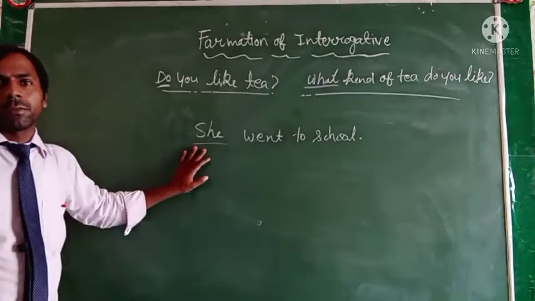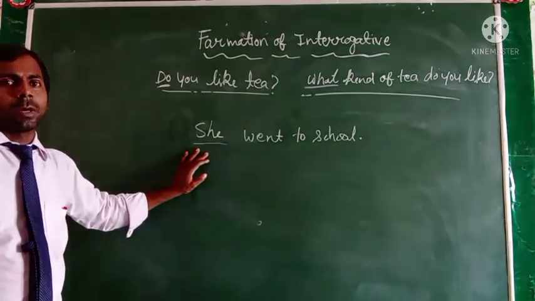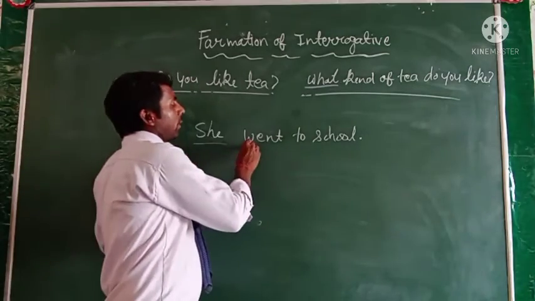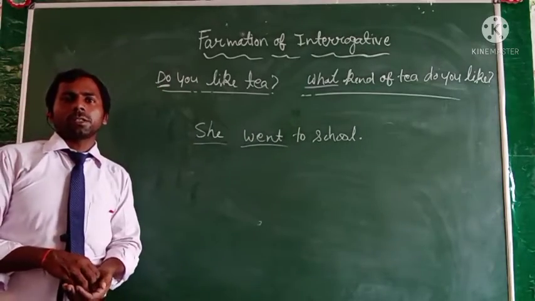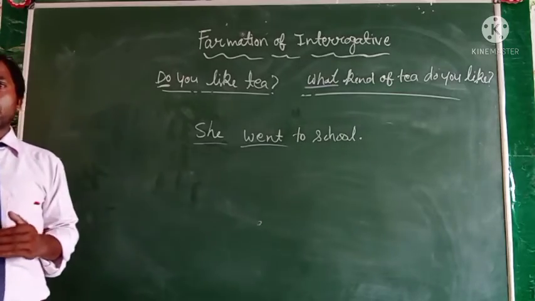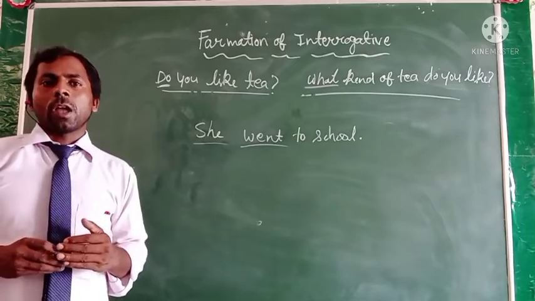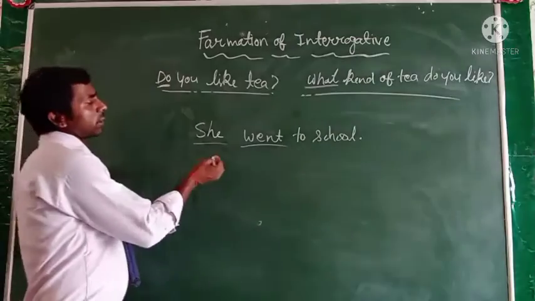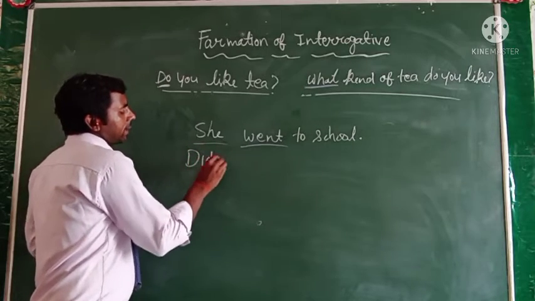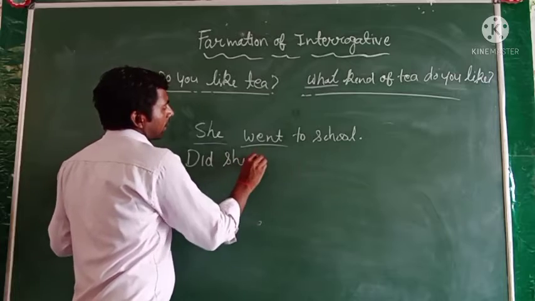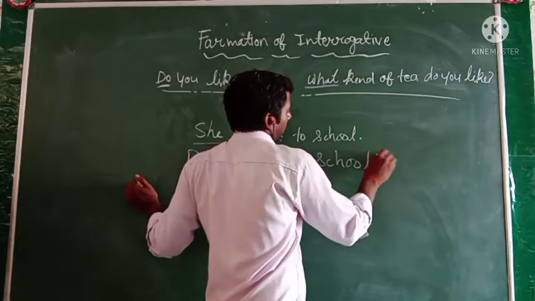In this sentence the subject is she, followed by the verb went. But in an interrogative sentence we always put the helping verb before the subject. For example, when we convert it into an interrogative sentence, it will be: Did she go to school?